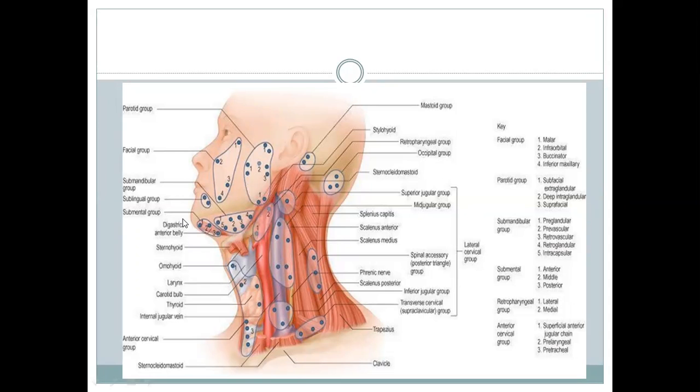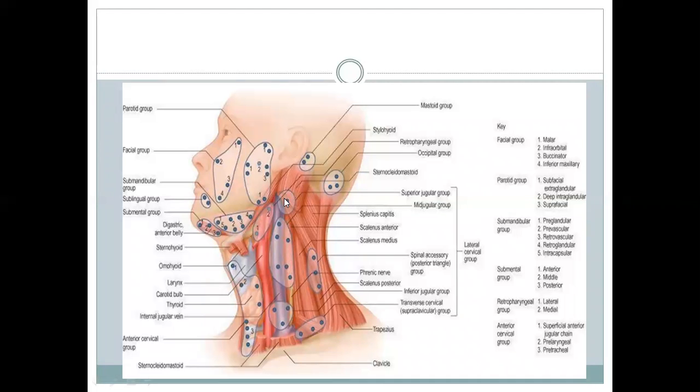The majority of the anterior two-thirds of the tongue is drained by the submandibular nodes, except the tip of the tongue of the anterior two-thirds, which is drained by the submental nodes. The posterior one-third of the tongue is drained by the jugulo-digastric nodes.